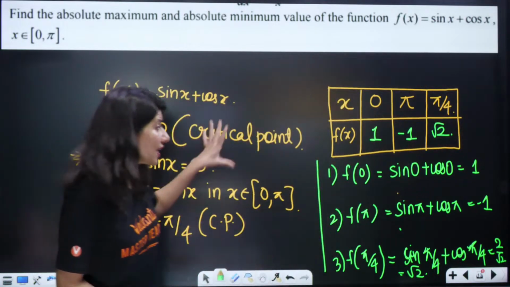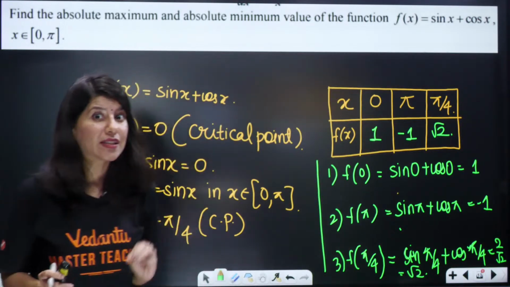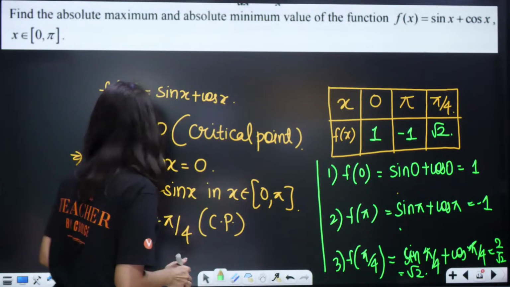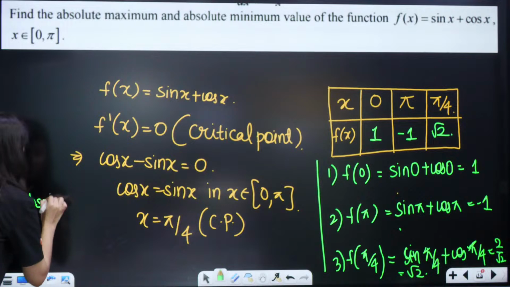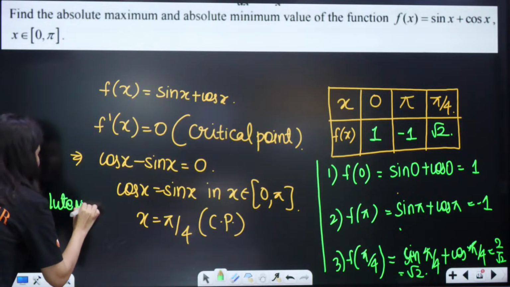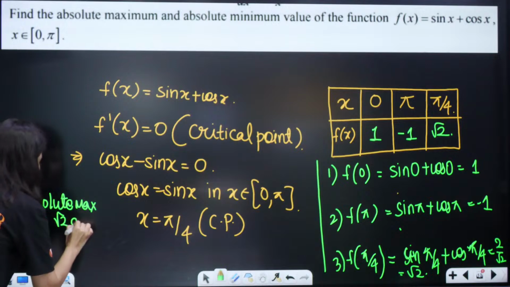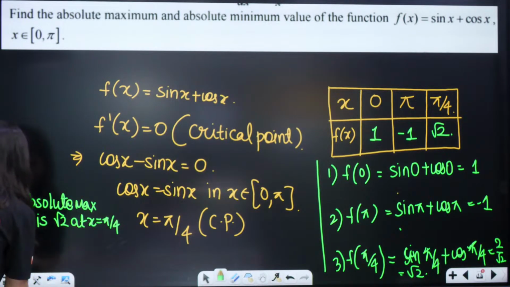Now using this table only, you just tell me what is the maximum value. Absolute maximum of all the 3 values. So clearly, finally you are going to write that absolute maximum value is root 2 at x equals pi by 4. This is your final answer, by the way.